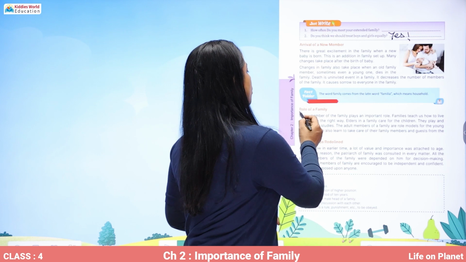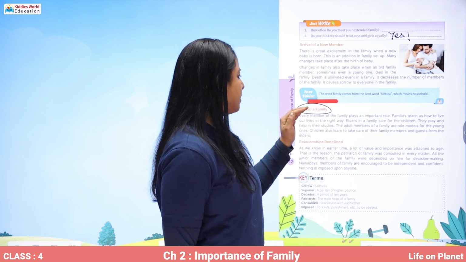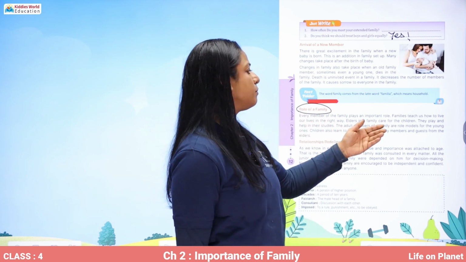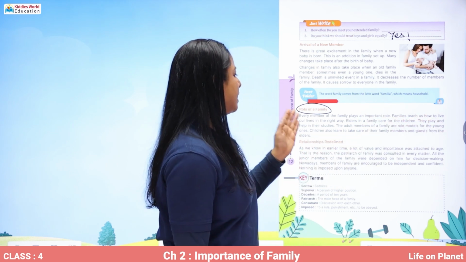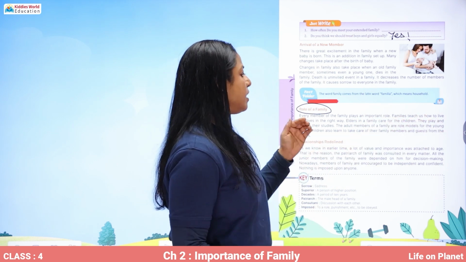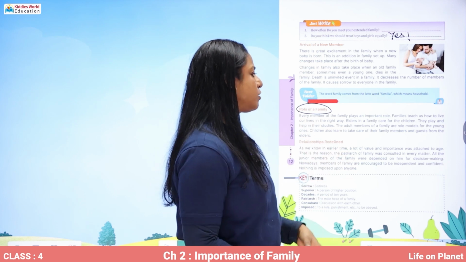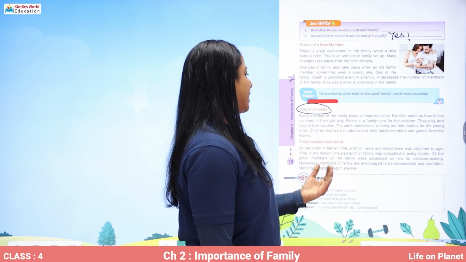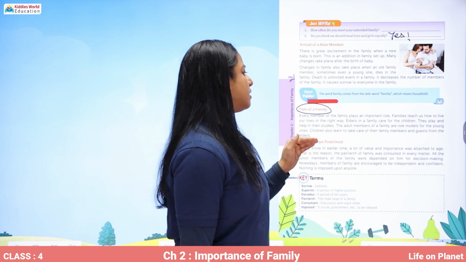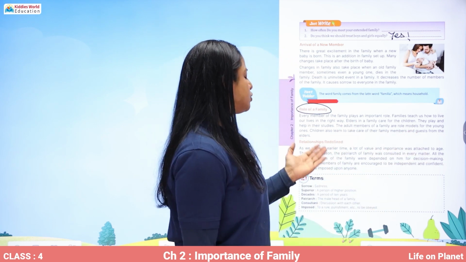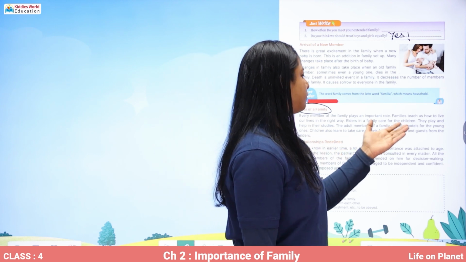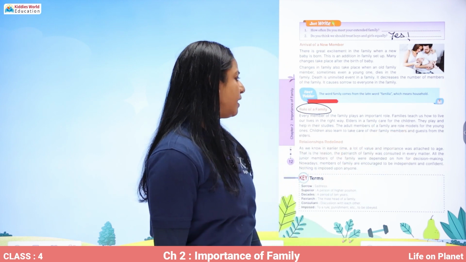Now, what is the role of a family? Every member of the family plays an important role. Families teach us how to live our lives in the right way. Elders in a family care for children. They play and help in their studies. The adult members of a family are role models of the young ones. Children also learn to take care of their family members and guests from the elders.